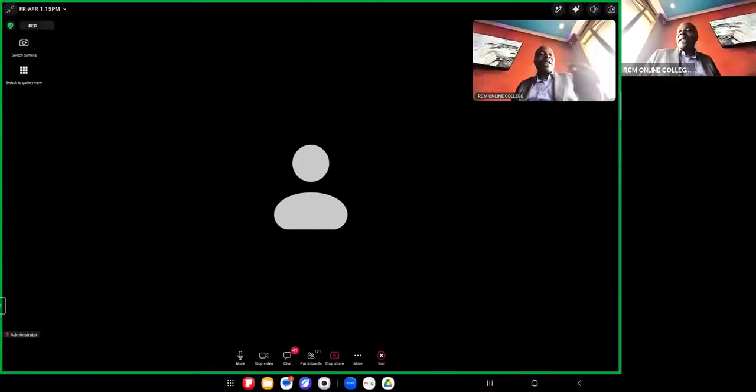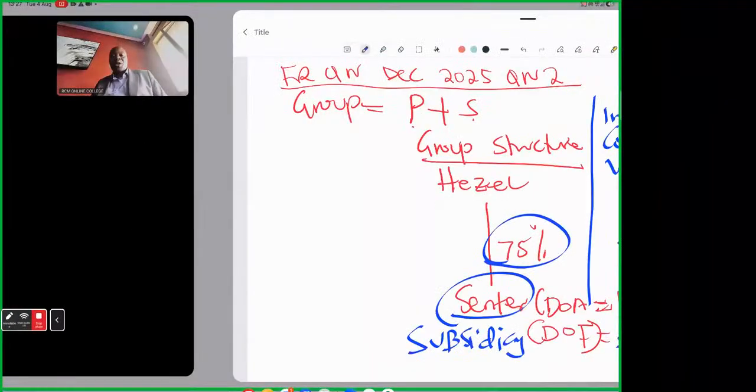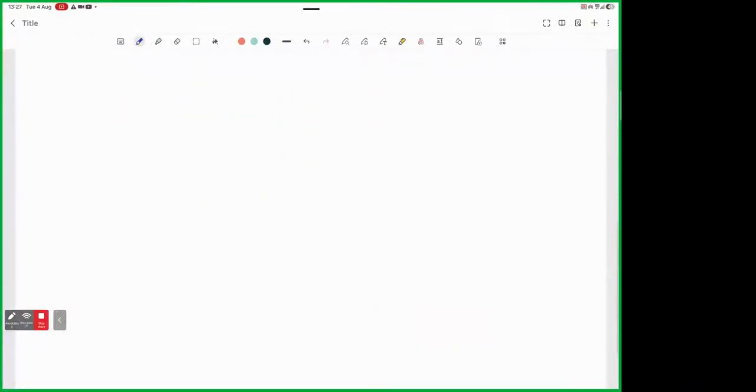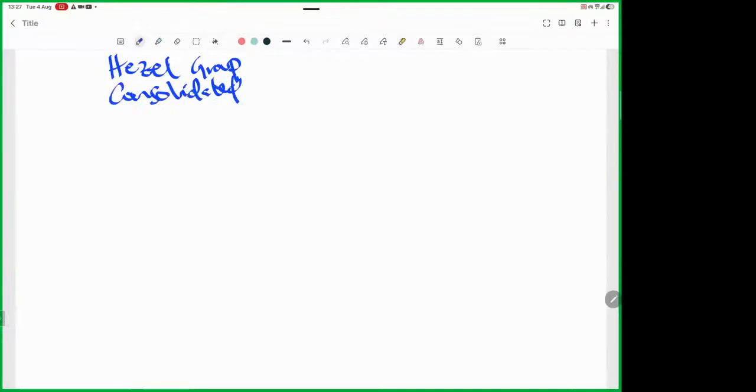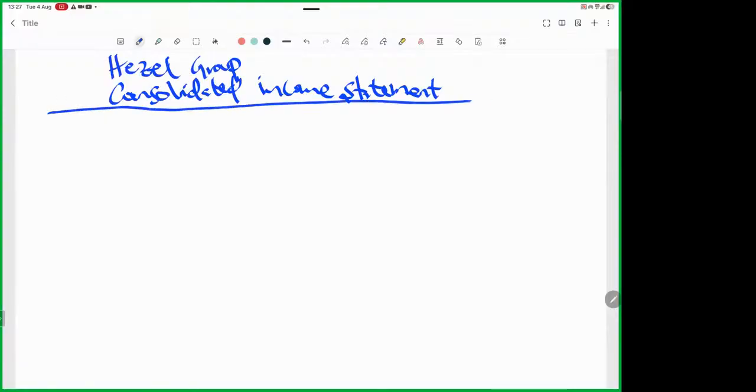They can actually even let that additional information be read by the examiner themselves. What I will do, if I'm the one doing this, is come here and right away start my consolidations. So I'll say Hazel Group consolidated income statement for the period ended. That one I know you are very good at.